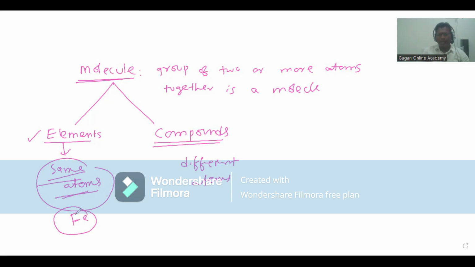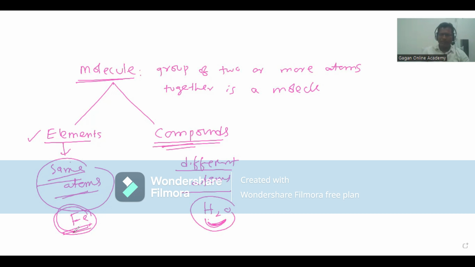It contains all iron atoms. That's why this is an element. If a substance contains the same atoms, that is called an element. If a substance contains different atoms, that is called a compound. If I say H2O, here hydrogen and oxygen atoms are there. Hydrogen and oxygen atoms are different. So different atoms are present in this. So this is an example of a compound.